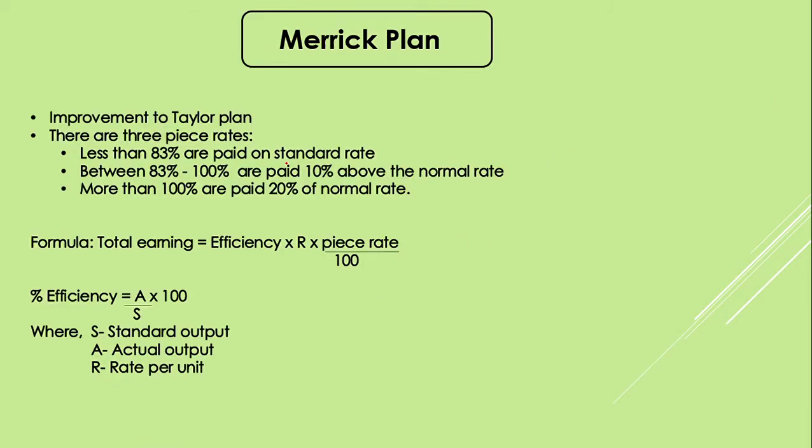Merit plan is similar to Taylor's plan. However, Taylor has divided the employee's incentive into two parts. First part is between 0 to 80% and second is 80 to 100%. But Merrick has divided the employee's efficiency into three parts. First is between 0 to 83%, second 83 to 100, and third will be 100 plus.